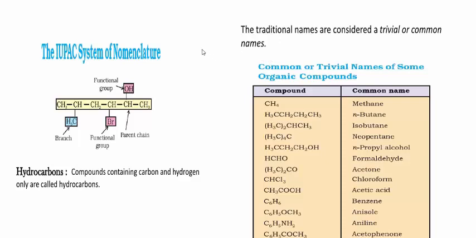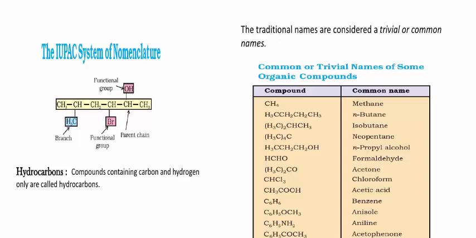Okay, there are three types of words used. What are those? Prefix, root word, and suffix. What is that root word? Remember, it is the part of the word which combines the prefix and suffix. Then what is prefix? It is the part of the word which comes before the root word.